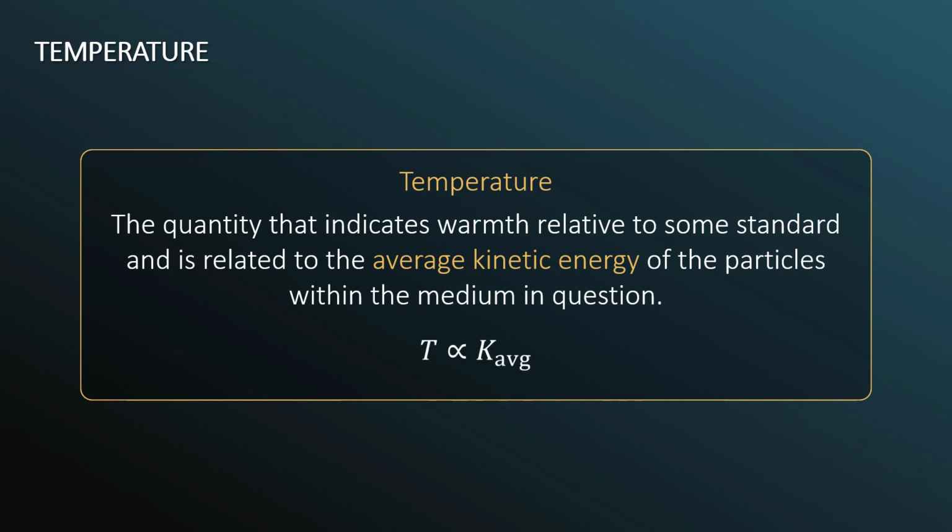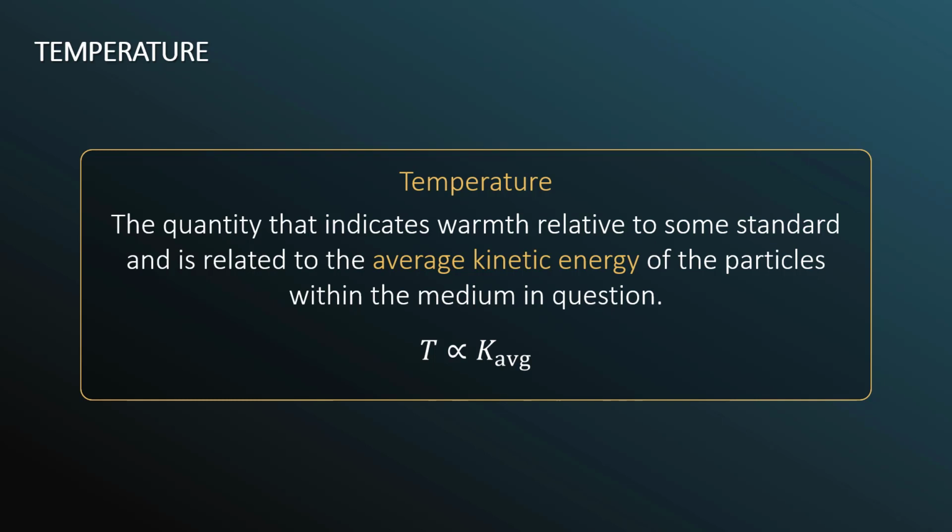Temperature has no upper limit, but it does have a precise lower limit. Temperature can only be defined macroscopically. Since it's based on an average, I can't tell you the temperature of a single atom or a single molecule. I can, however, tell you the kinetic energy of a single atom or a single molecule. And to get the temperature, we add up all the individual kinetic energies of all the atoms and molecules and take the average and multiply by some constants, and that's how we get the temperature.